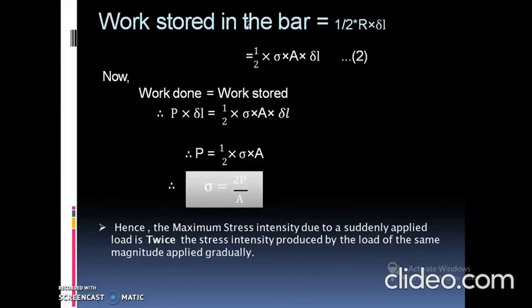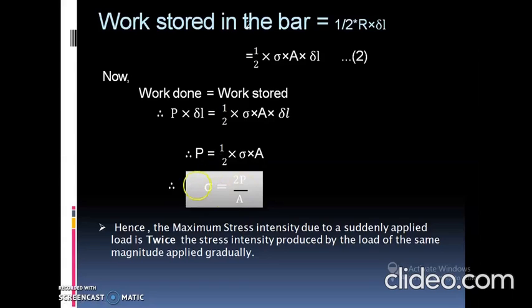Work done is equal to P into delta L. P into delta L is equal to the work stored, which is half into sigma into A into delta L. After rewriting this equation, we get the load P is equal to half into sigma into area. Sigma is the stress and A is the cross-section area of the member.